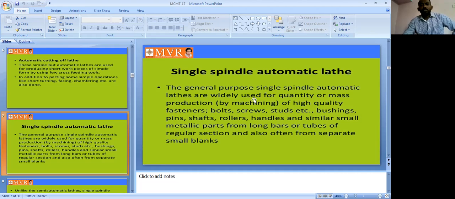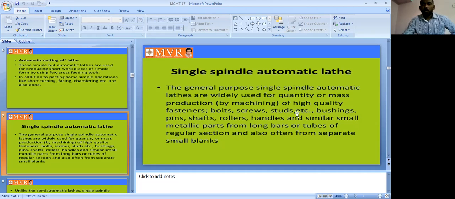You can use them for high quality fasteners, bolts, screws, threads and so on. So, production of high quality fasteners, bolts, screws, studs, bushings, pins, shafts, rollers, handles, and similar small metallic parts from long bars or tubes of regular sections, and also often from separate small blanks.